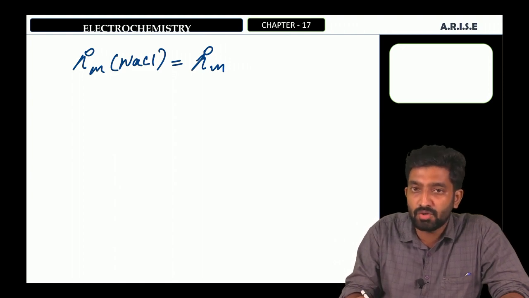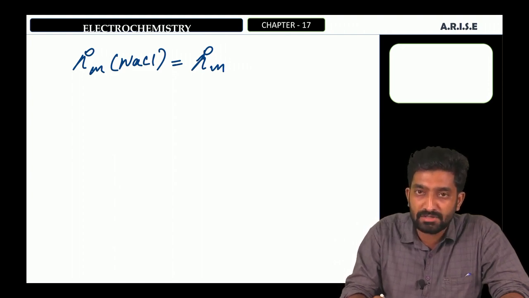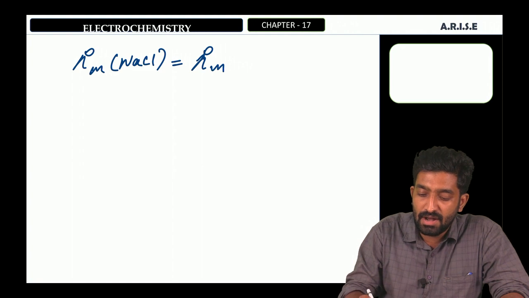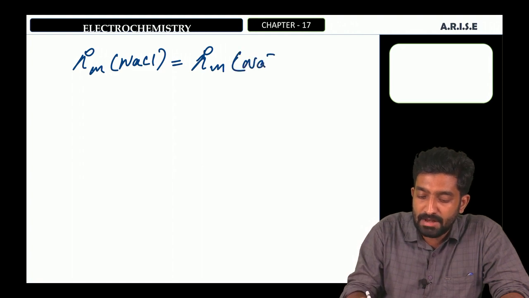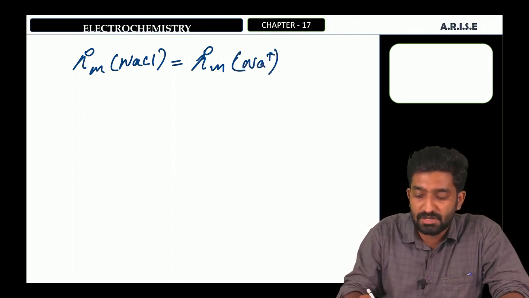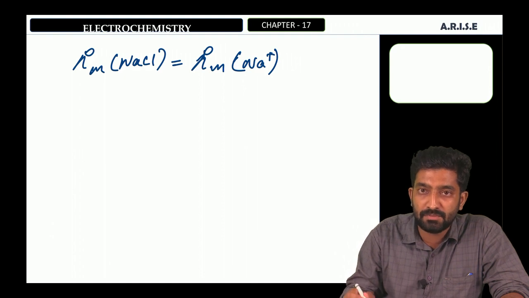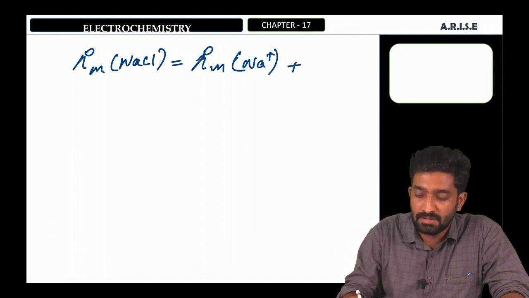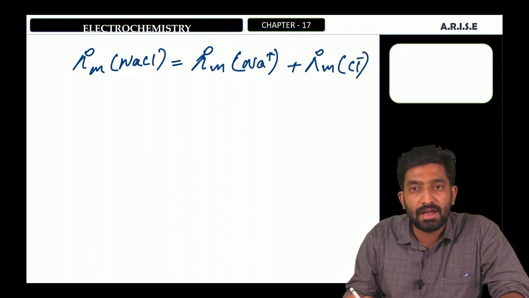This NaCl molecule will give one Na+ ion and one Cl- ion, that is one cation and one anion. Therefore, we can write lambda 0m Na+, the limiting molar conductivity of the sodium cation, plus the limiting molar conductivity of the chloride anion.